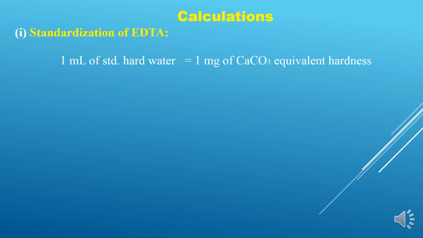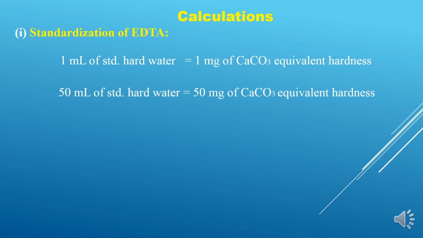Now let us go to the calculation part. So first one is the standardization of EDTA. As we have prepared the standard solution, we all know that it is a standard value that says that 1 ml of standard hard water will be equivalent to 1 milligram of calcium carbonate equivalent hardness. So 50 ml of standard hard water will be equivalent to 50 milligrams of calcium carbonate equivalent hardness.